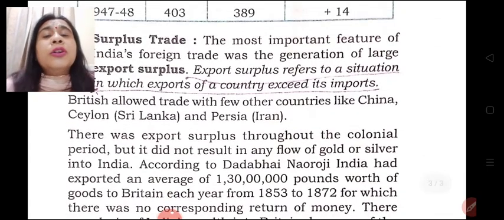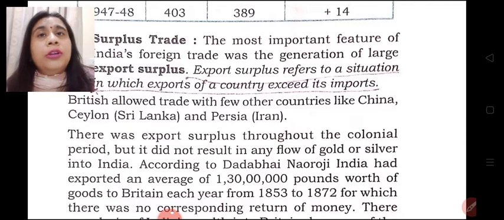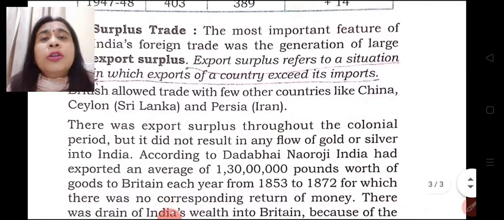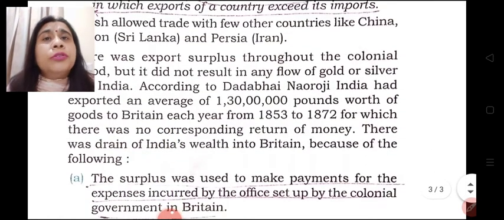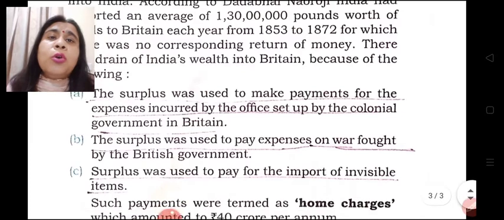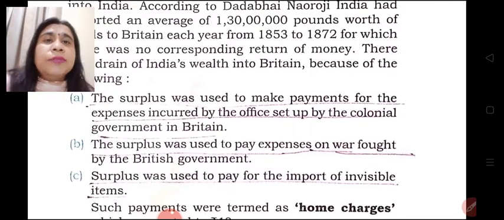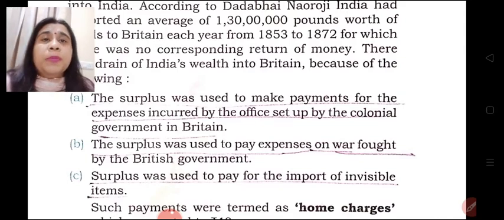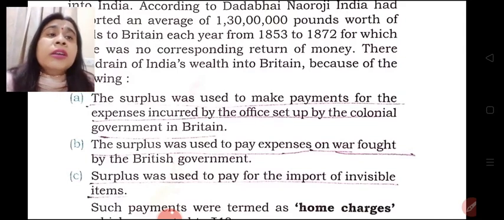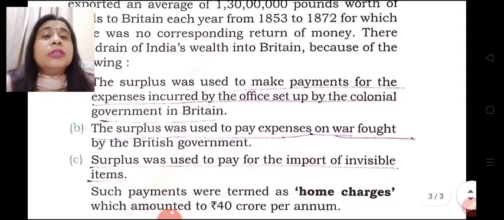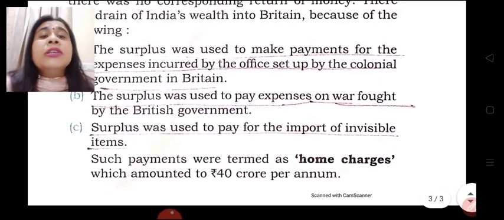Few other countries were also allowed to trade with India, and they were Sri Lanka, Iran, and China, and not many countries. More than 50% of the trade with the Britishers was going on from India to Britain. So just see the screen as flashed on your screen. The surplus was used to make the payment of expenses which were incurred for the administrative purposes. Secondly, for war purposes. Thirdly, this surplus was used to pay for the import of services. Such payments were termed as home charges.